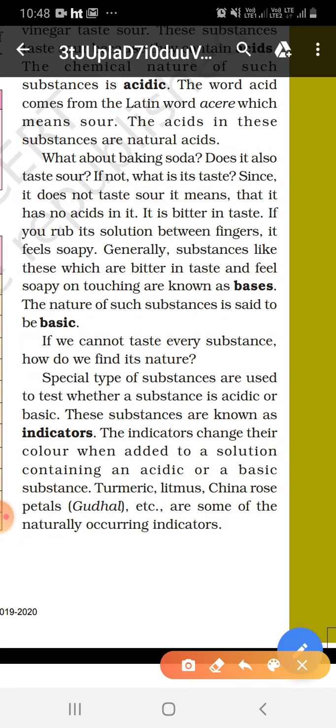We cannot check every substance by tasting it to see whether it is acidic or basic, because some substances may be harmful for our body. So there is a special type of substance which is used to test whether a substance is acidic or basic. These substances are known as indicators. The indicator changes its color when added to a solution containing an acidic or basic substance. Turmeric, litmus and china rose are some naturally occurring indicators.